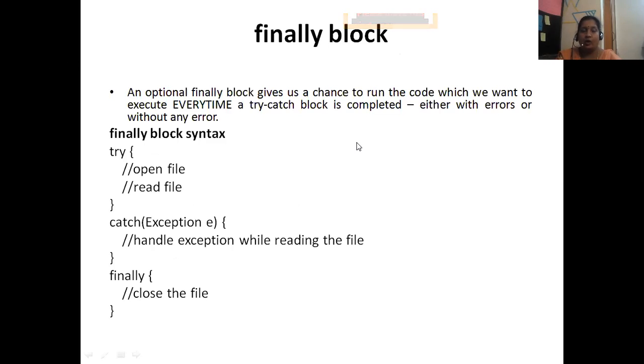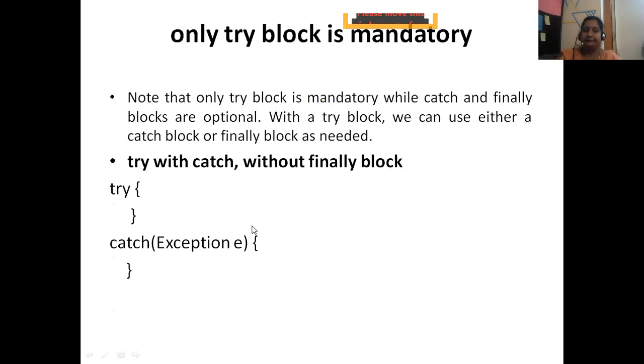Next, the finally block. I told you it is optional. It gives a chance to run code that we want to execute every time, always executed either with error or without error. Try, open file, read file, catch exception, then finally. Even if this catch does not handle properly, or if try has an error, this finally will be executed.